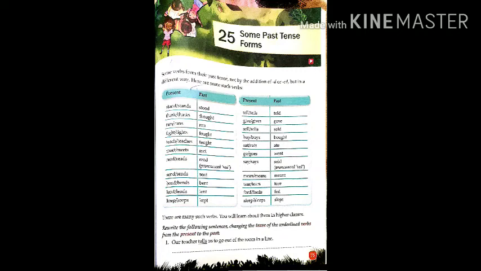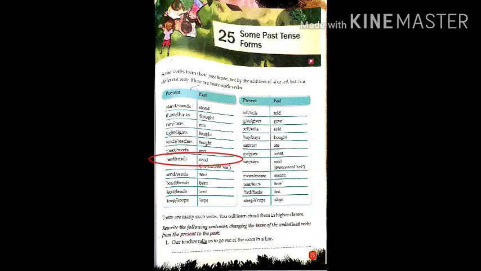First word is stand, and its past tense form is stood. Second one is think, thought; run, ran; fight, fought; teach, taught; meet, met; read, read.